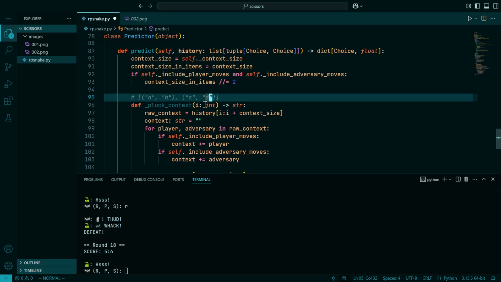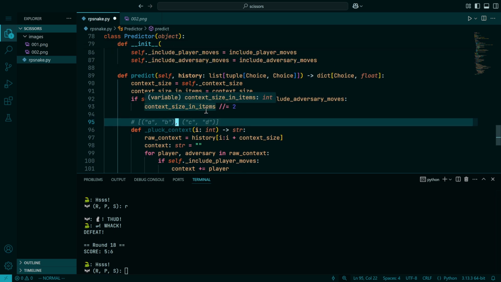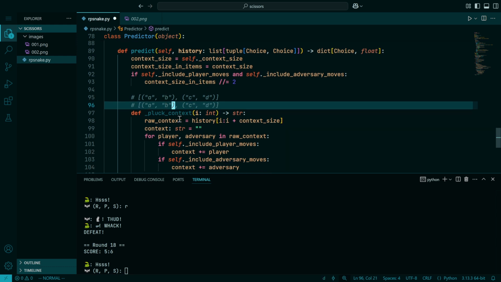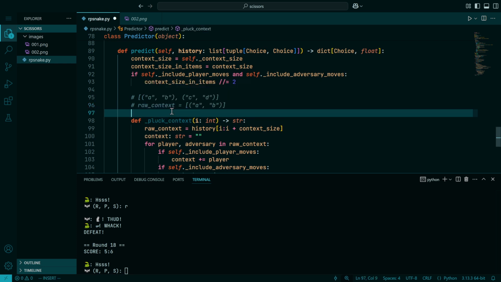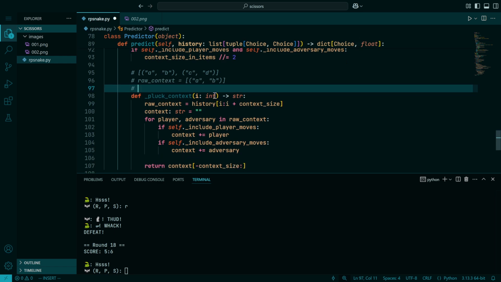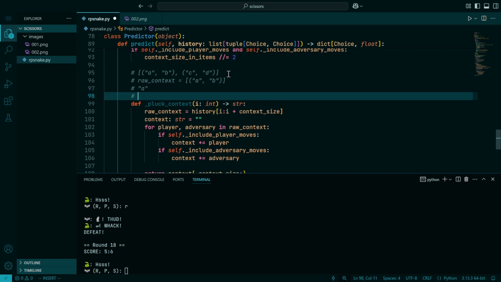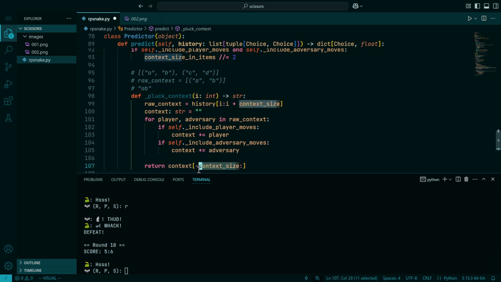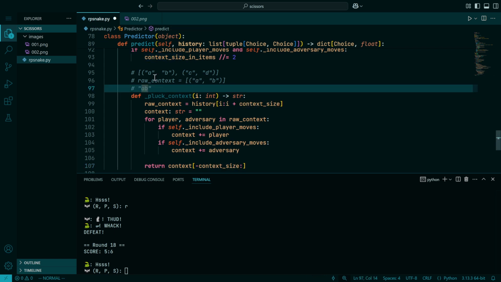So this is the history that we have. Of course, in practice, we would use rock, paper, scissors. So if we were to take a context size of 1 from this, we might represent it like this. That is raw context. So from there, we might go from raw context to just context. If we're only including player moves, we would get a context of A. If we were only including adversary moves, we'd get a context of B. And if we were including both, we would get a context of AB. From there, we take the actual context size that is desired. We take that many elements right off the end of the list.